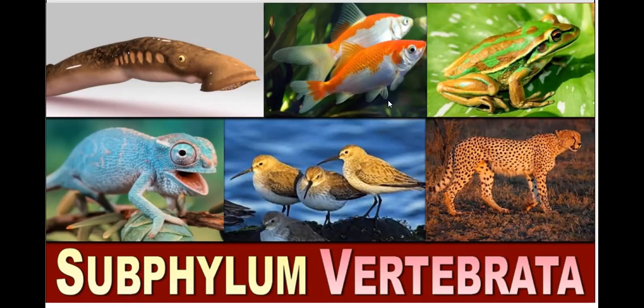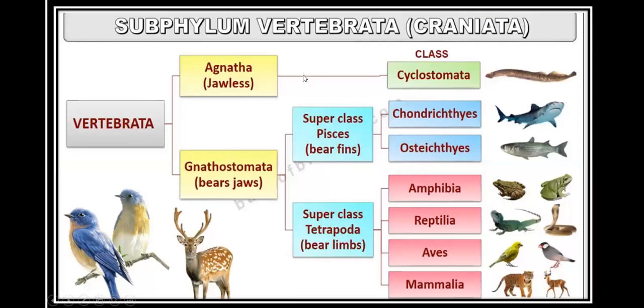Subphylum Vertebrata. Here, notochord is present, and in the adult, that notochord is converted into a vertebral column. That's why they are known as Vertebrata. If we see the classification of this subphylum Vertebrata, they are also known as Craniata.